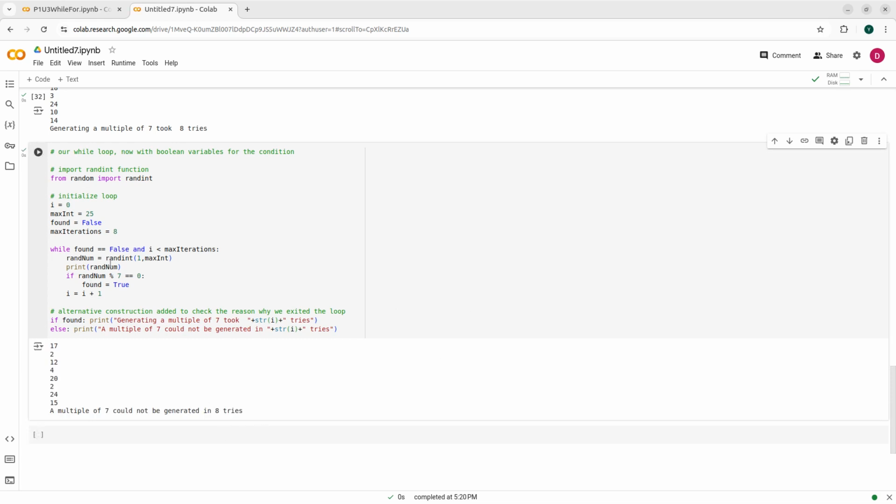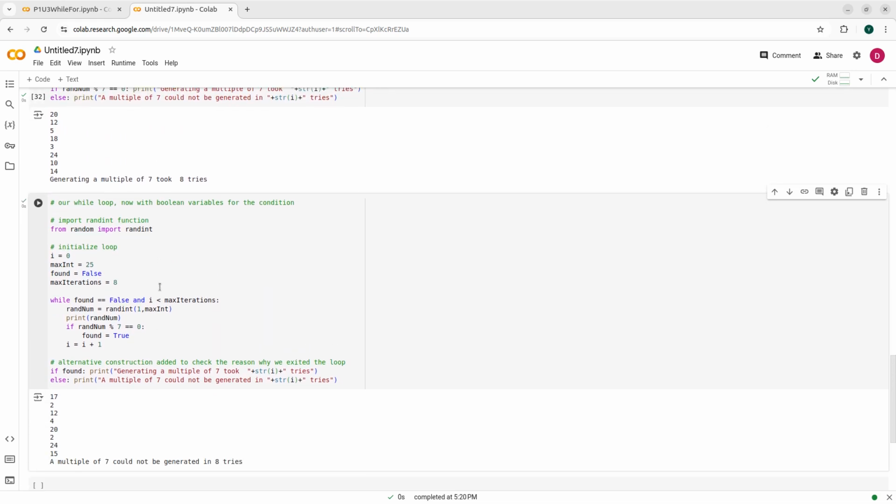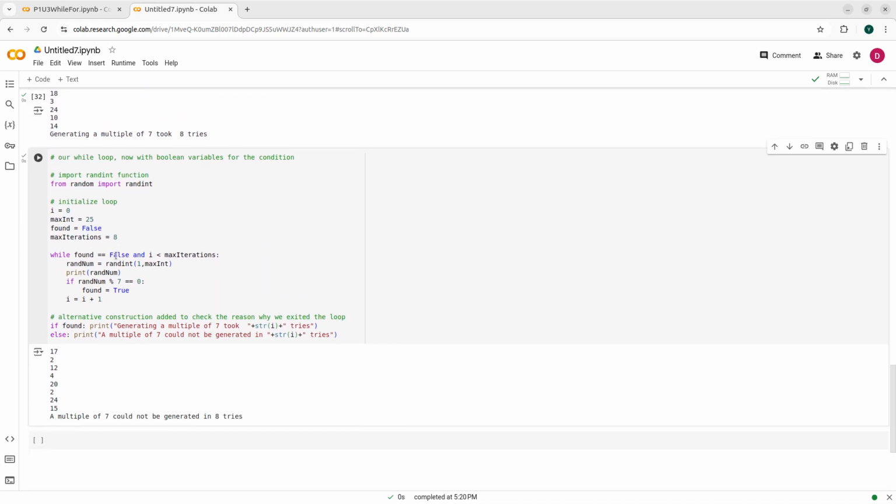Okay, so it's the same structure, only I have now a Boolean variable that starts at false and then is changed to true when I find what I'm looking for, when I generate a random number. Okay, and this structure with this variable here is the most common use of the search loop.